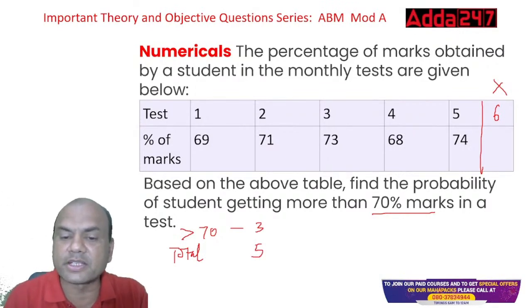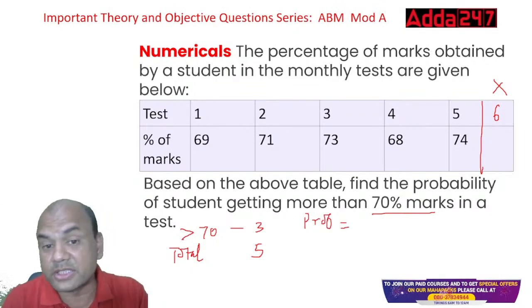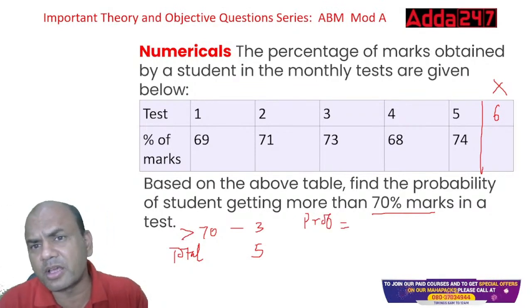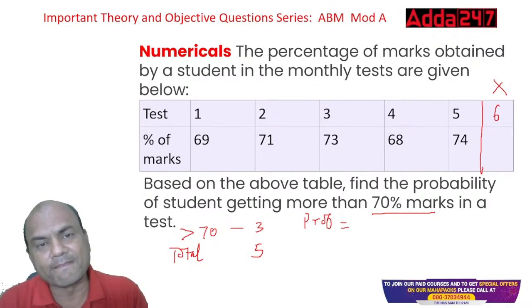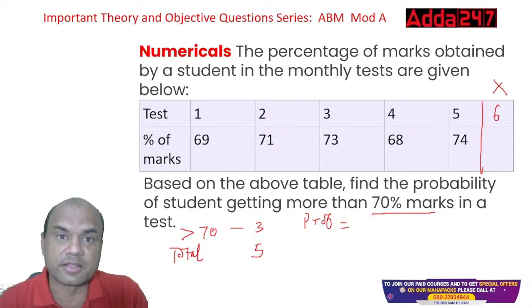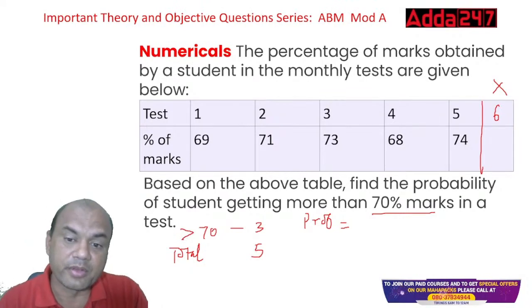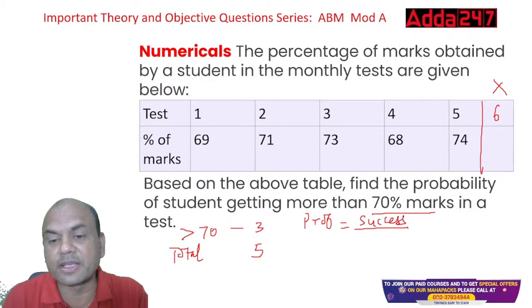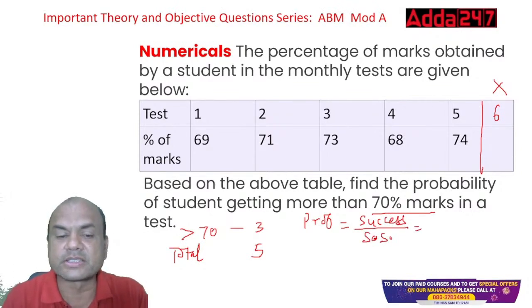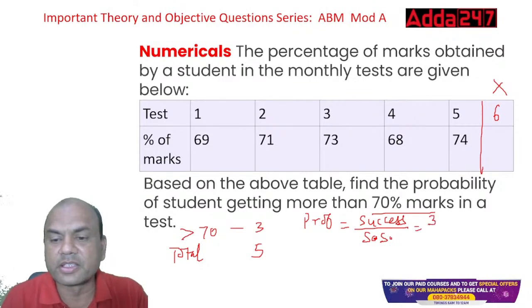Probability is always success. See here, probability equals to, you'll say, sir, this question is from probability. How come in this estimation chapter? Remember, all these questions are interlinked. They can be asked anywhere. Okay. So probability equals to, what is success? Success upon sample space, right? It's sample space. Okay. So success is what? 3. Sample space is 5.